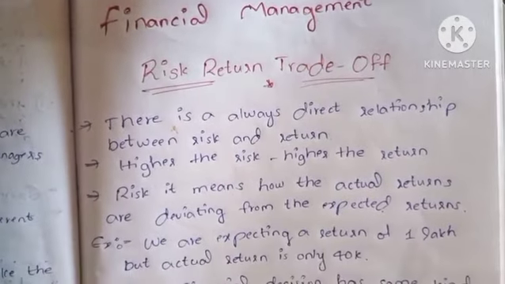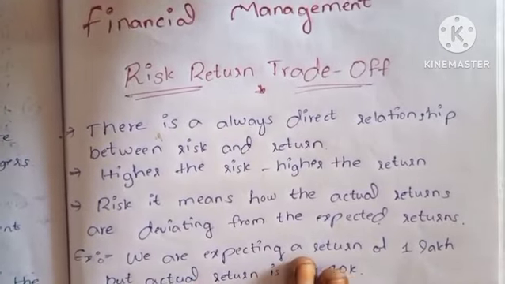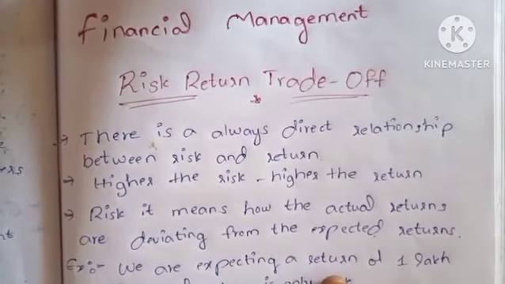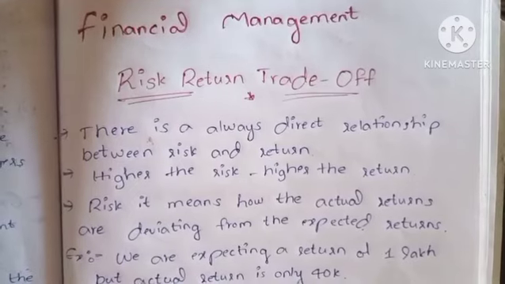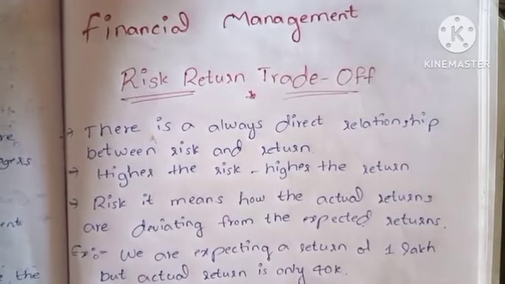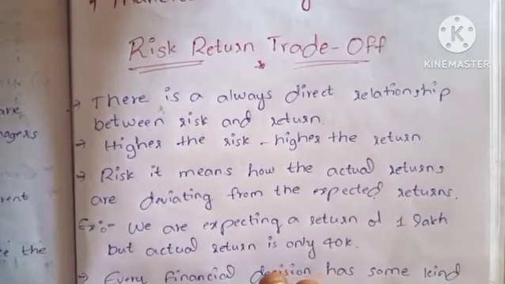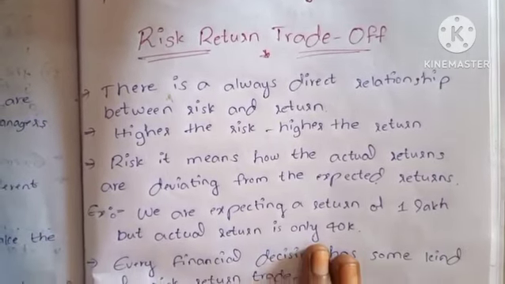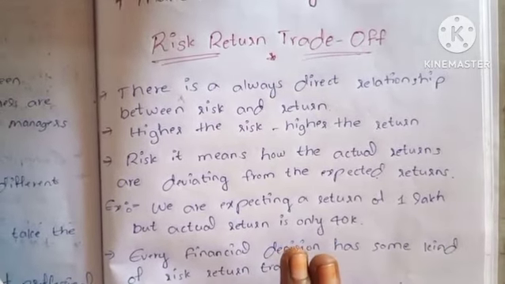For easy understanding, I will take one example. You are expecting 1 lakh rupees, but the actual returns are only 40,000 rupees. Here there is a lot of difference, right? The difference between expected and actual is called risk. It impacts working capital and investment decisions.